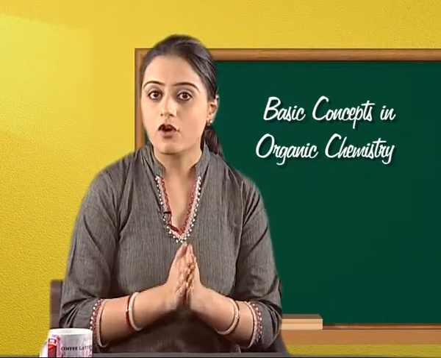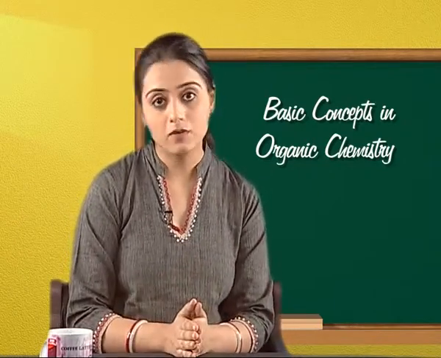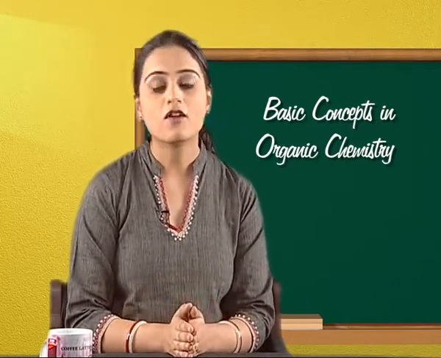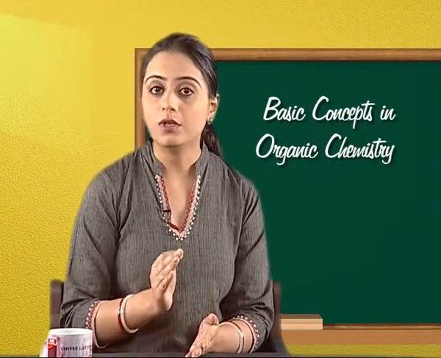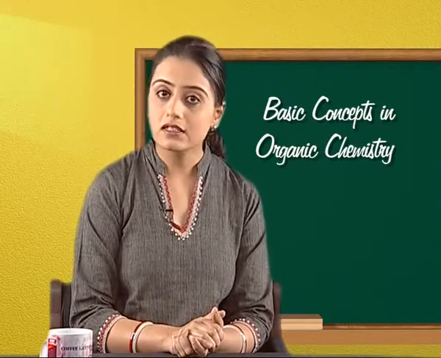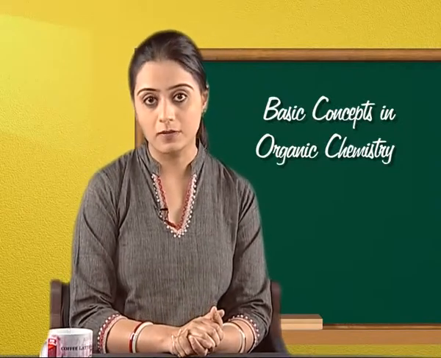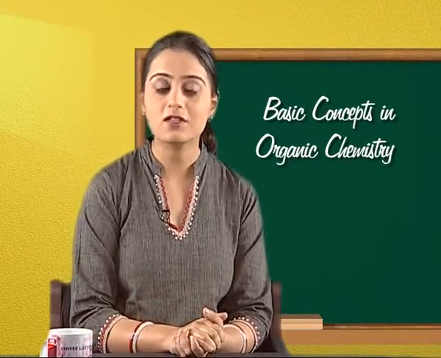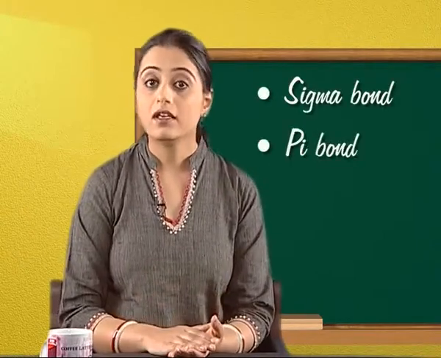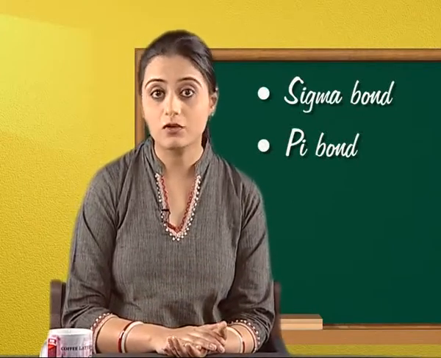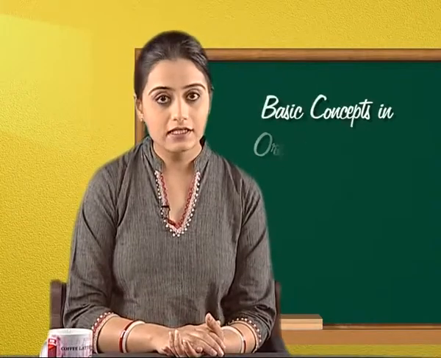Yes, these are formed by overlapping of valence atomic orbitals of 2 atoms which contain unpaired electrons of opposite spin. This is the view of valence bond theory. According to this view, about the internuclear axis, overlapping of orbitals can be of 2 types which lead to the formation of 2 types of bonds. These are sigma bond and pi bond. Of these 2 bonds, sigma bond is relatively stronger than pi bond.